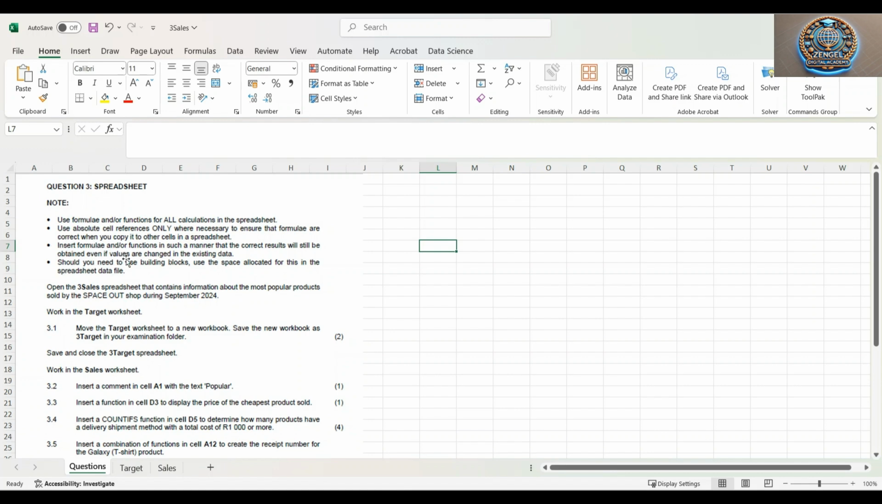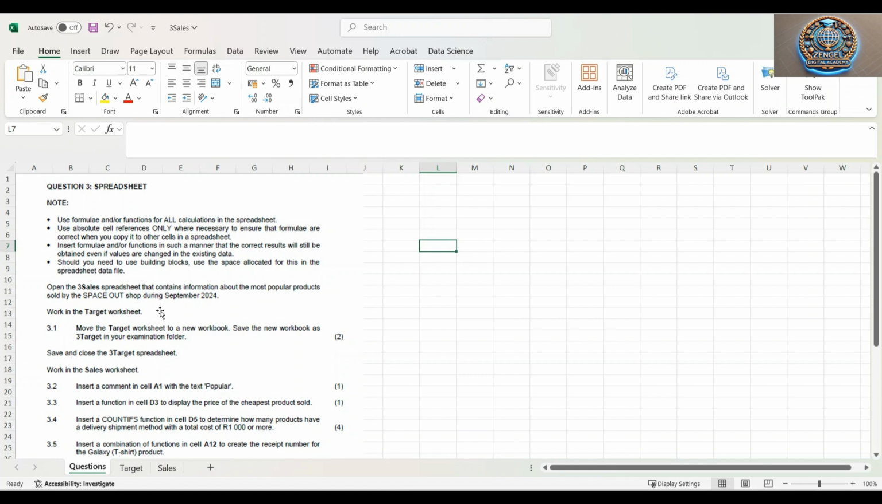The second point says: use absolute cell references only where necessary to ensure that the formulas are correct when you copy them to other cells in the spreadsheet. So we must make sure to use cell references as well. Then we need to insert formulas and functions in such a manner that the correct results will still be obtained even if values are changed in the existing data.